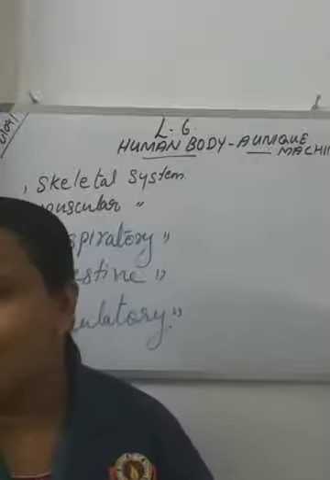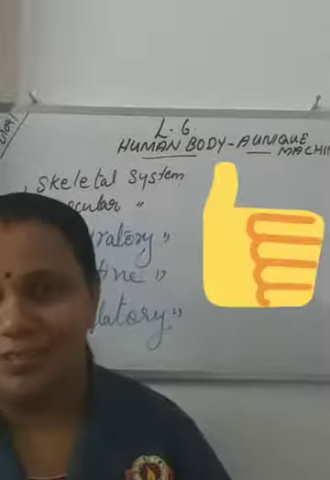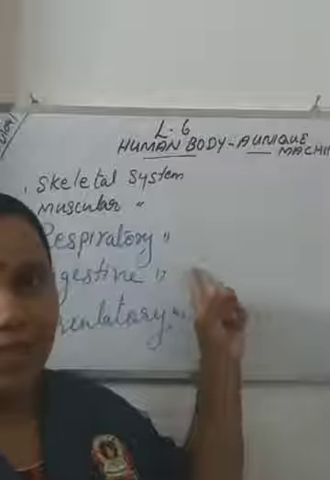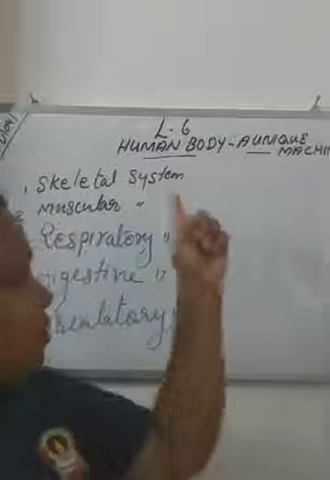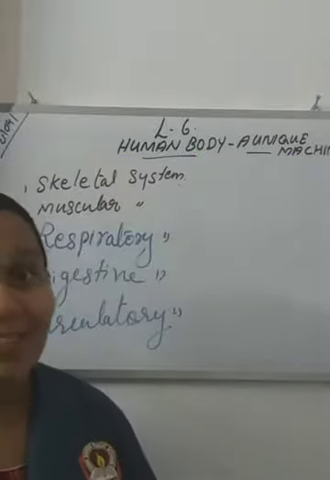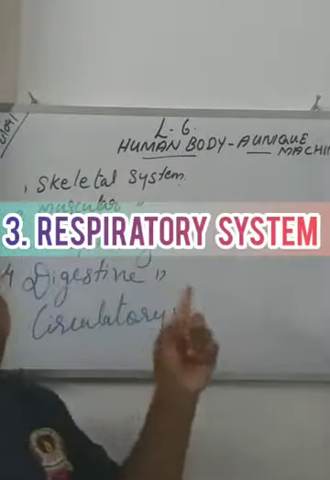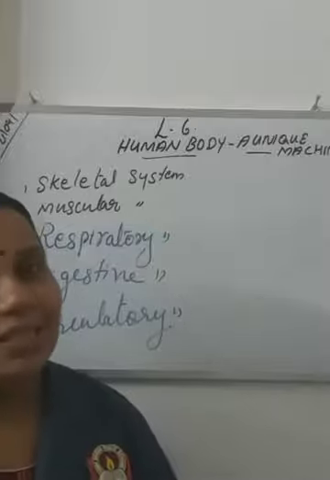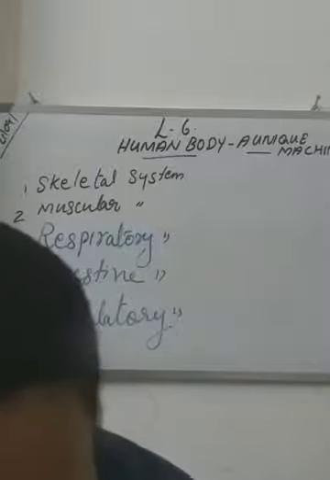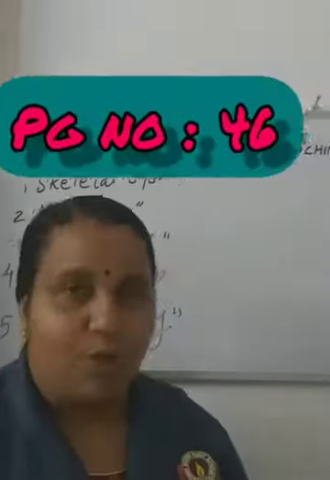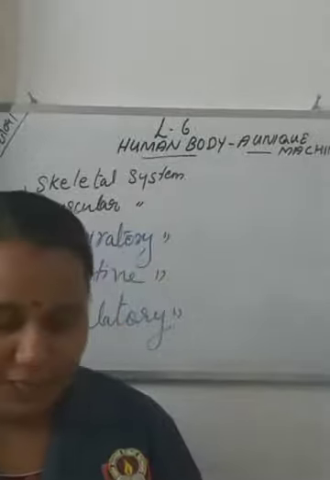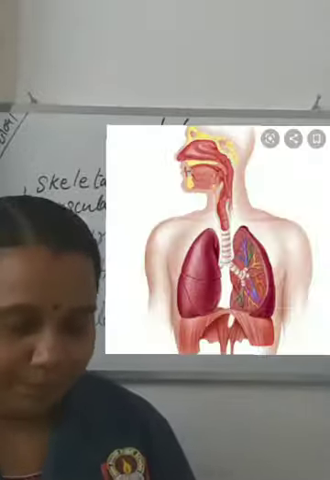Did you read the textbook? Oh yes, you are good. Then today we are going to take the next system. First one is the skeletal system, second one is the muscular system, and third one is the respiratory system. All of you say, third one is the respiratory system. Then all of you take your textbook, page number 46. Are you ready? Okay, the respiratory system.